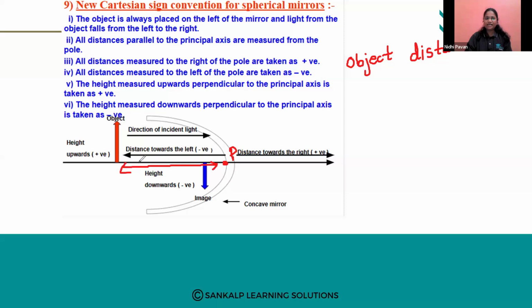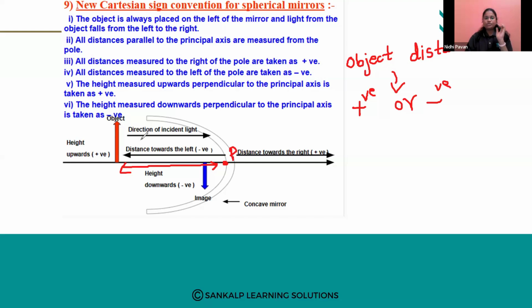Now tell me guys, the object is placed at the left side of the mirror, meaning left side of the pole. Then what will be the object distance? Whether the object distance will be positive or negative, who will tell me? Object distance means the distance between the object and the pole. According to the Cartesian rule, the object will always be placed on the left side.